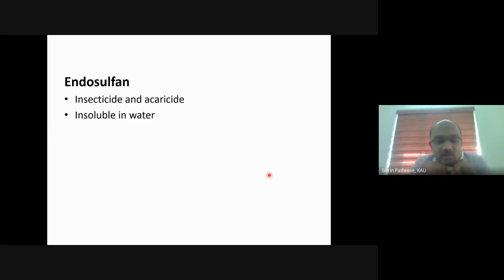And Srikumar sir was the first person in 1999 to argue for the banning of aerial spray of endosulfan. He was very active in Kerala Shastra Sahitya Parishad. So he first, in the Shastra Sahitya Parishad meeting, put forth the recommendation for the banning of aerial spray of endosulfan, and later on that movement caught on.